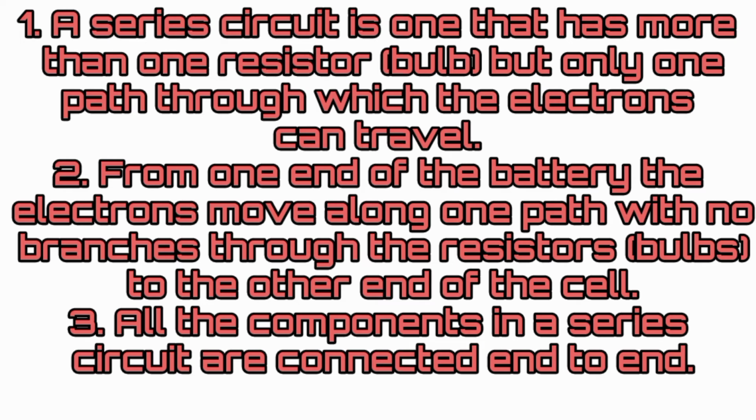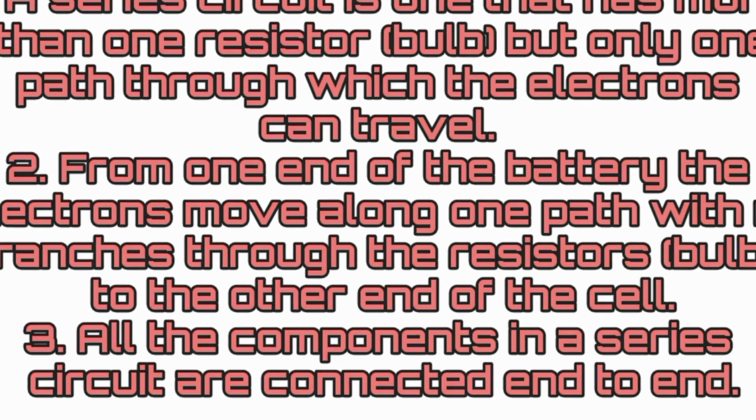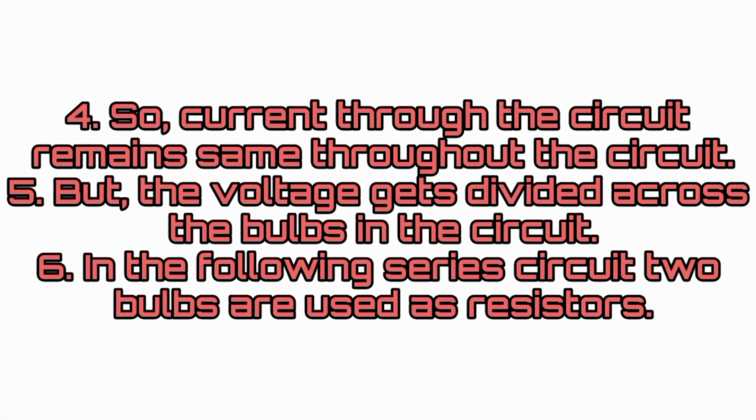All the components in a series circuit are connected end to end. So, current through the circuit remains the same throughout the circuit. But the voltage gets divided across the bulbs in the circuit.